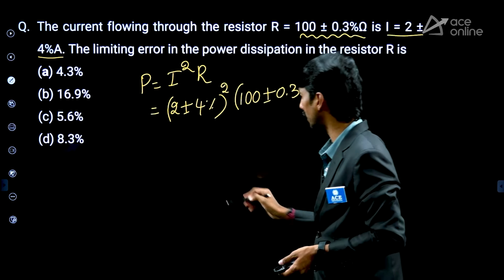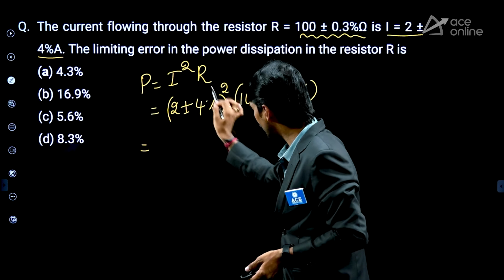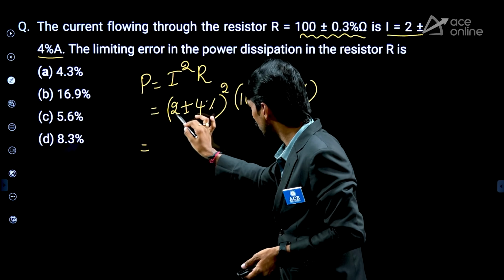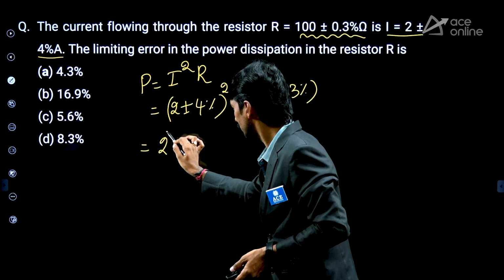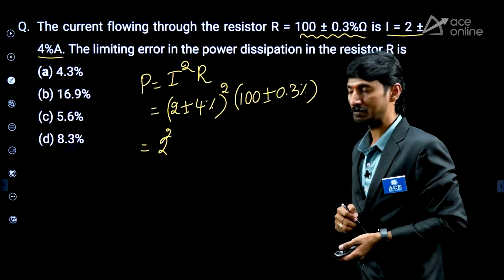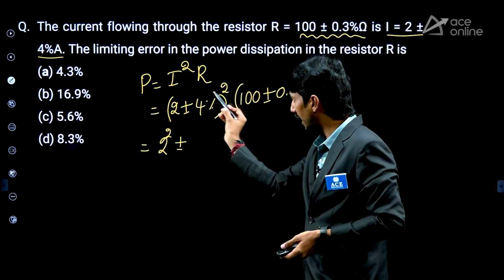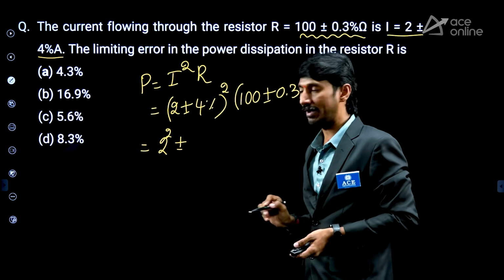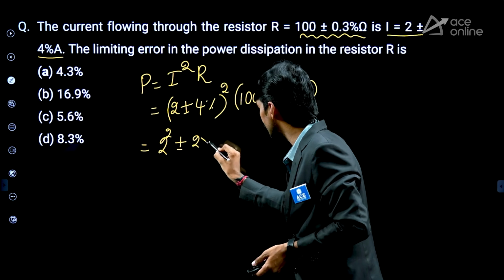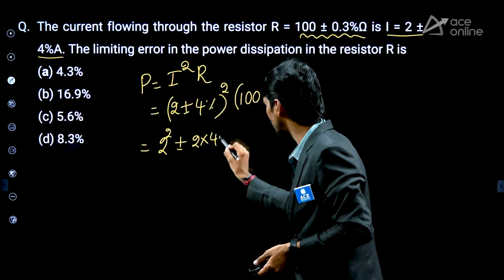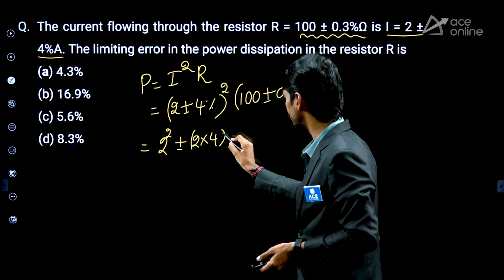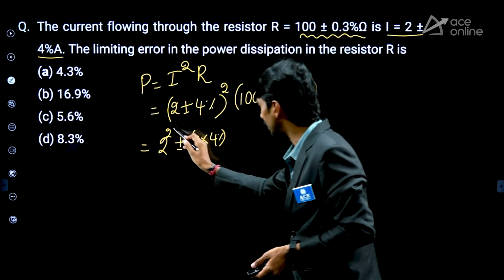If any parameter square is there, the true value square, as it is you take it. If any error value square is there, that power with respect to this error must be multiplied.